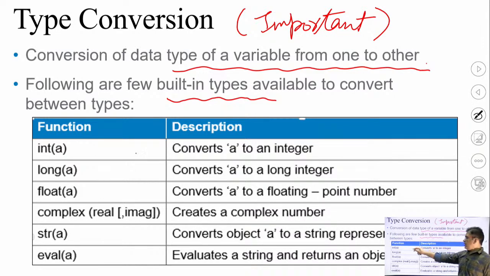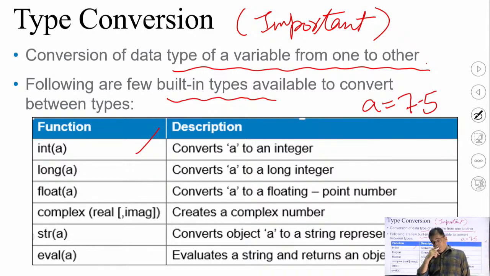Number 1, int(a). Suppose I have stored a value in a, a is equal to 7.5, a floating point value. While declaring a equal to 7.5, no data type declaration was required for this variable a.